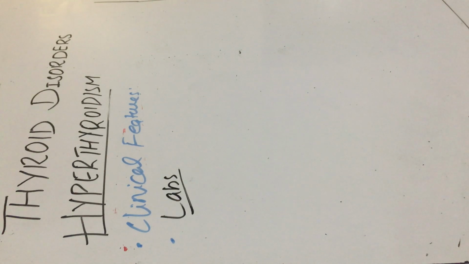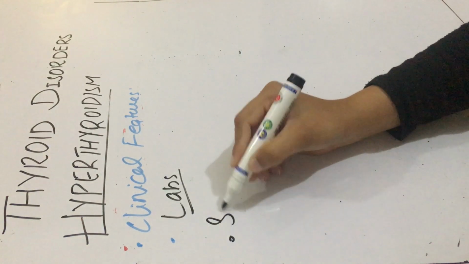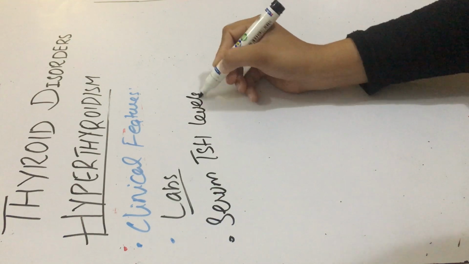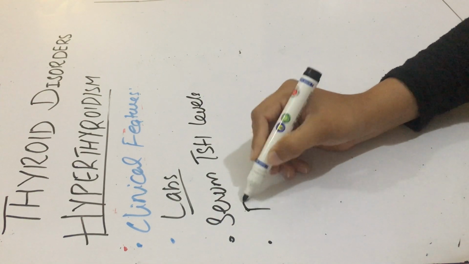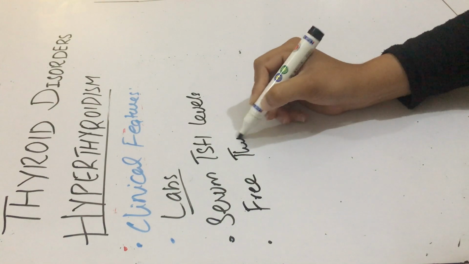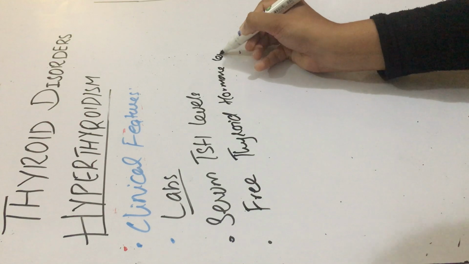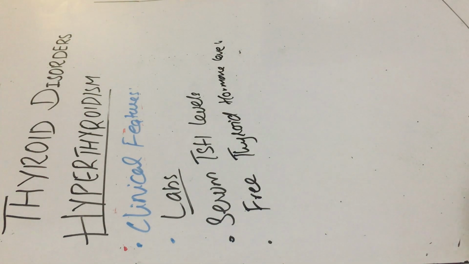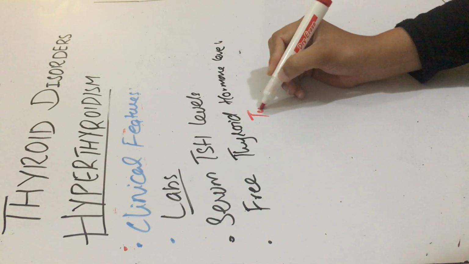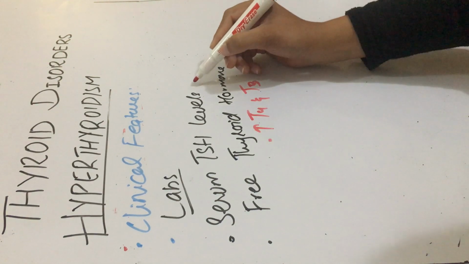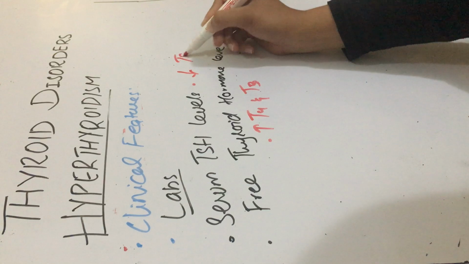In labs, the most important screening test is serum TSH levels, and the second is free thyroid hormone levels. In hyperthyroidism, because the levels of T3 and T4 in the serum are raised, due to the negative feedback inhibition, the TSH level would be low.